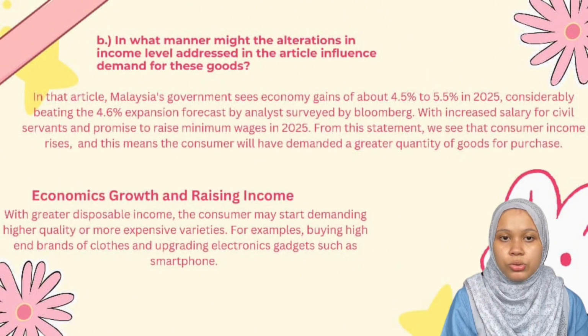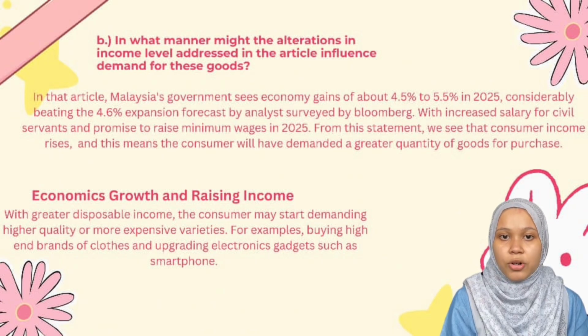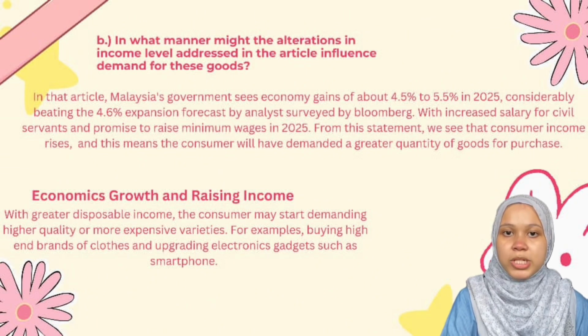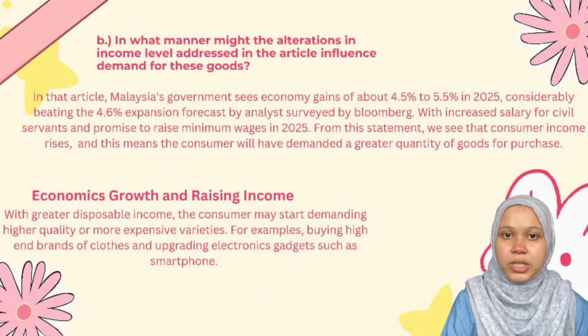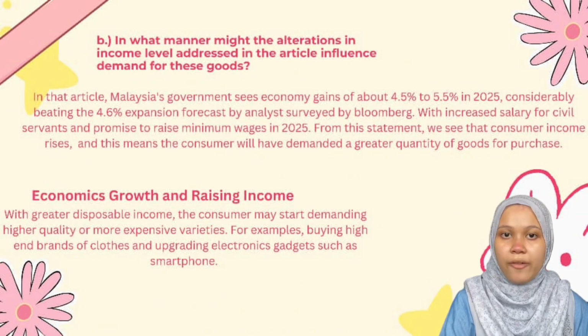For question number 2, in what manner might the alteration in income level addressed in the article influence demand for these goods? In that article, Malaysia's government sees economic growth of about 4.5% to 5.5% in 2025, considerably beating the 4.6% expansion forecast by an analyst survey by Bloomberg. With increased salary for civil servants and a promise to raise minimum wages in 2025, from this statement we see that consumer income rises, and this means consumers will demand a greater quantity of goods for purchase.